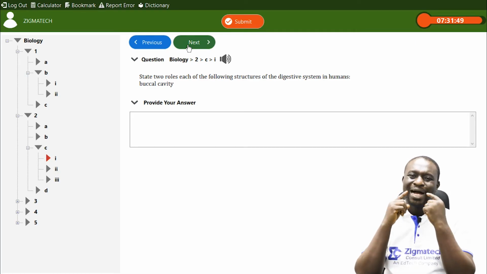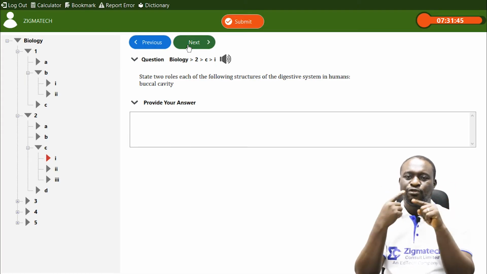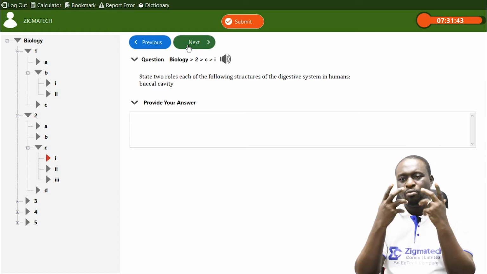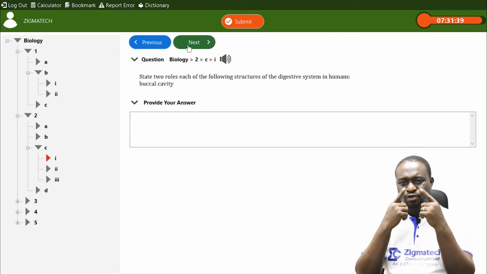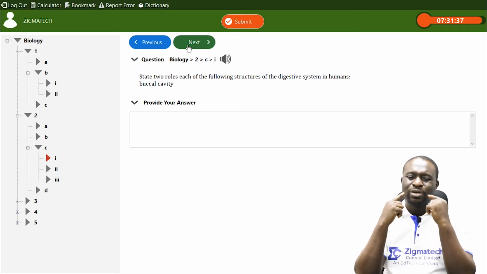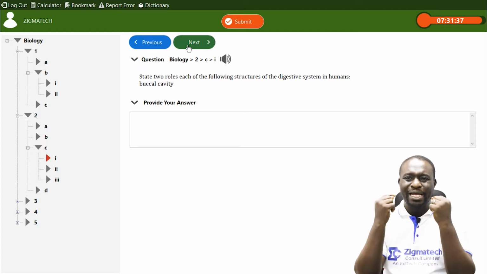And then we also have the tongue. The tongue helps to roll the food into balls or bolus, and also helps to mix saliva with the food. Now, there's also what we call the salivary gland in the mouth.